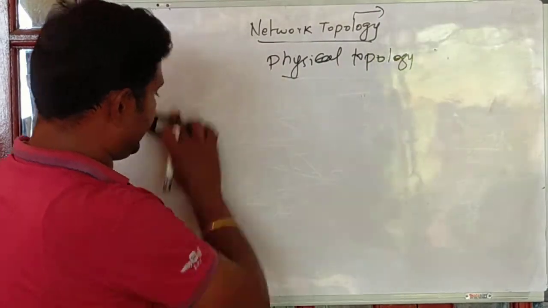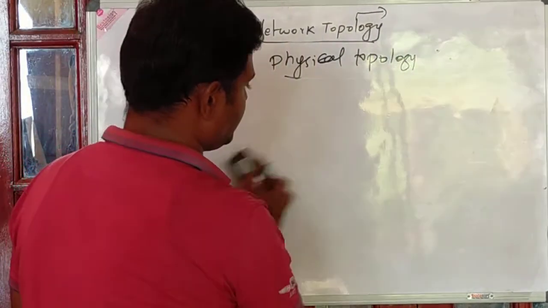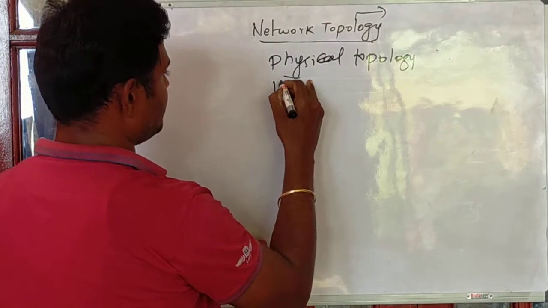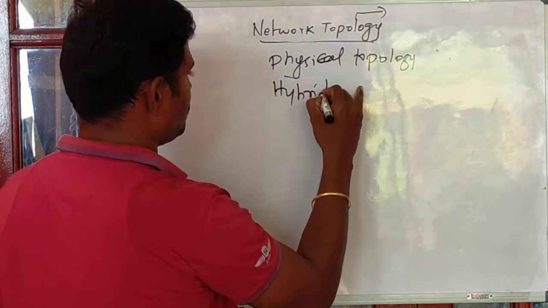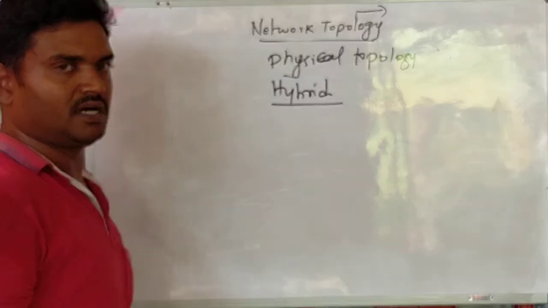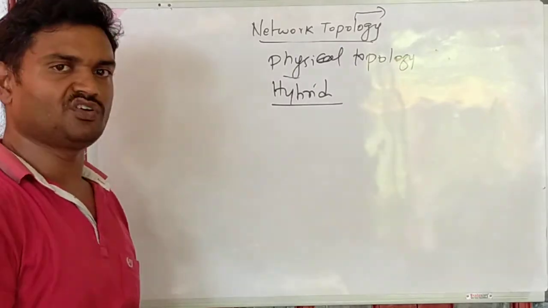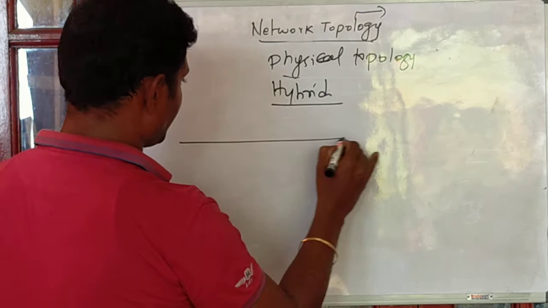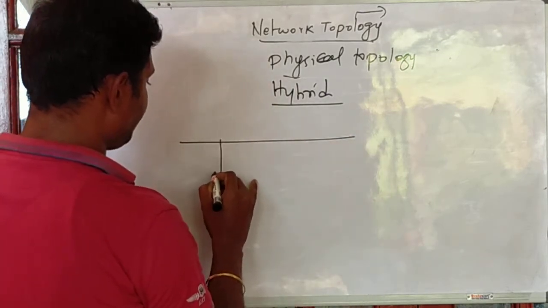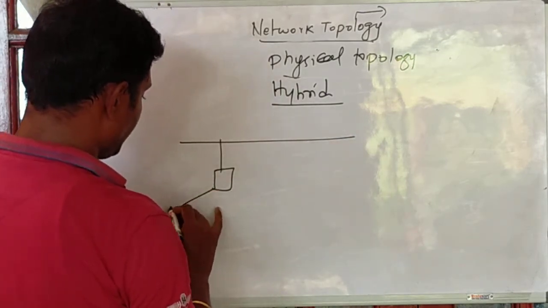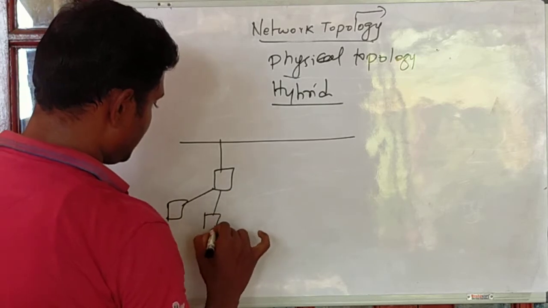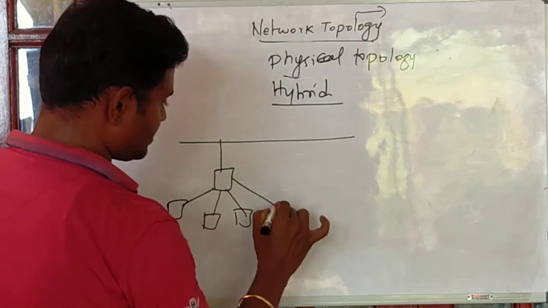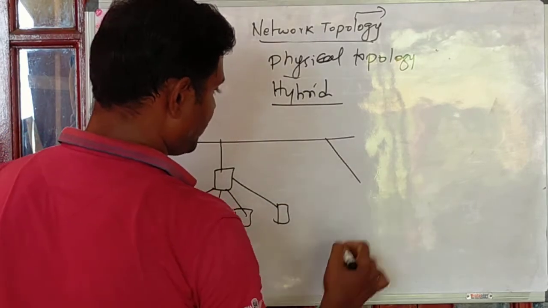And the last one is hybrid. Hybrid is very simple. It is a combination of multiple topologies, right? For example, you can have a bus network, and you have a single switch, and under the switch we have almost a star topology, and I have one more department.